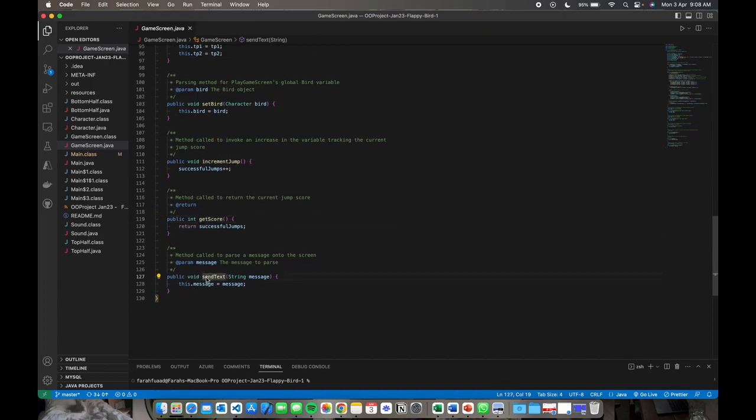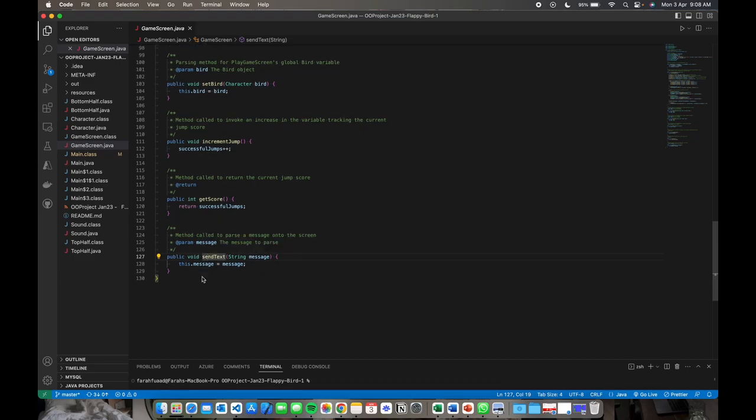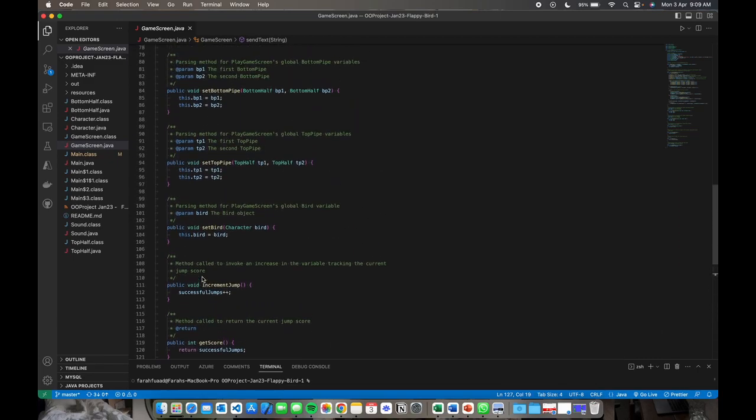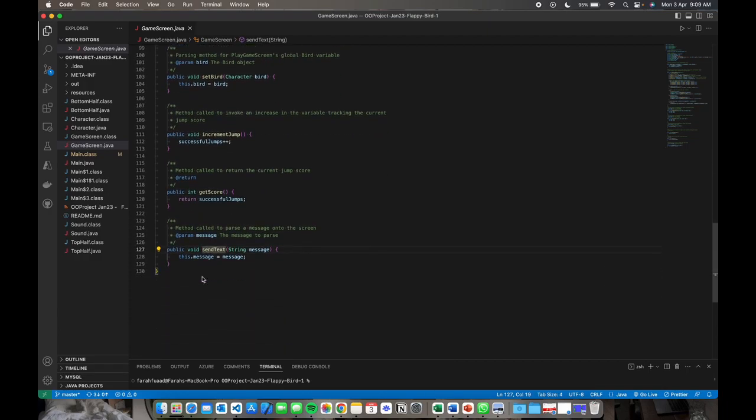And then setText, with a string message. This method sets the message variable to the given string message, such as Flappy Bird or Game Over, something like that. For testing, for example, we can set the message variable to Game Over using the setText method and verify that it is displayed correctly on the screen using the paintComponent method. This testing will be held in the main class, which will be presented in detail by my other teammate.